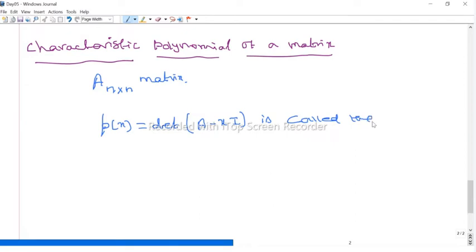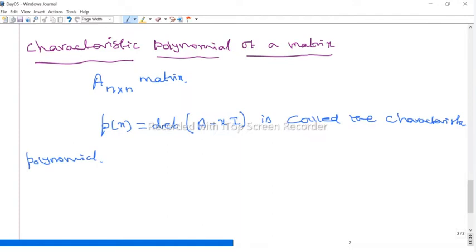It's called the characteristic polynomial. So to every square matrix we can associate a polynomial P of x. That polynomial is called the characteristic polynomial.